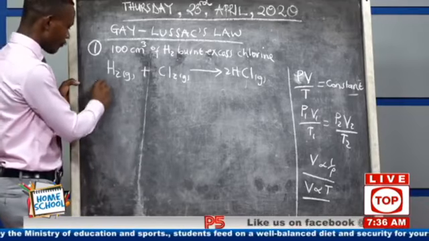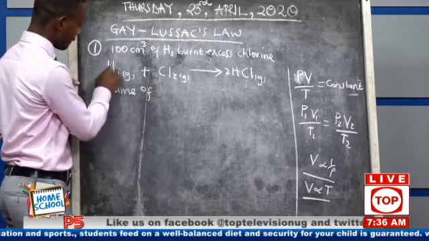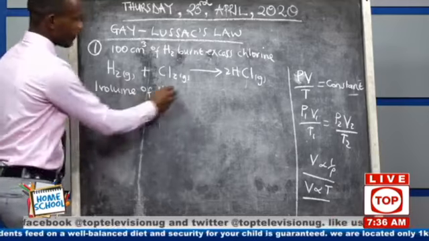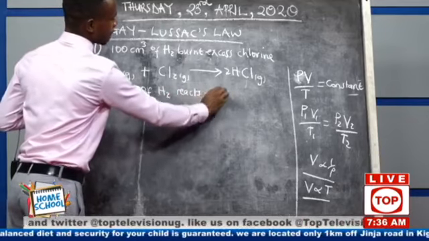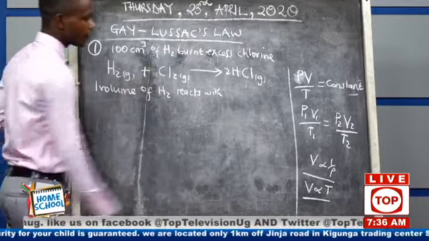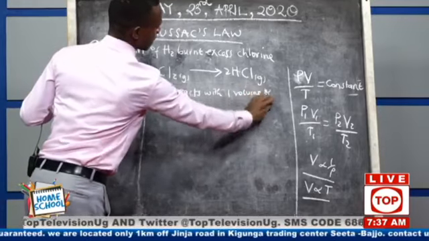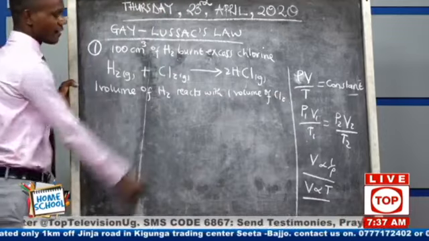We said that 1 volume of hydrogen reacts with how many volumes? One volume of chlorine. One is reacting with one.